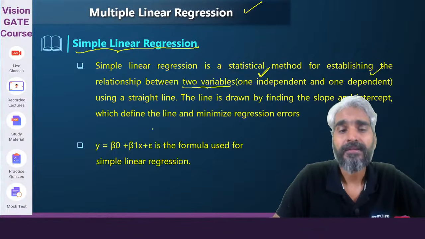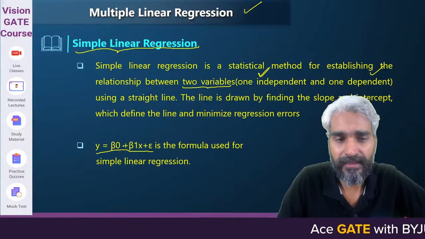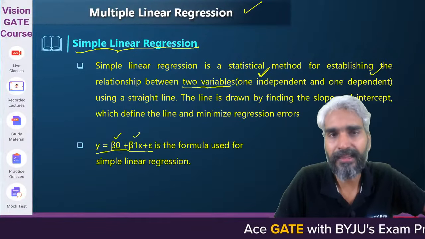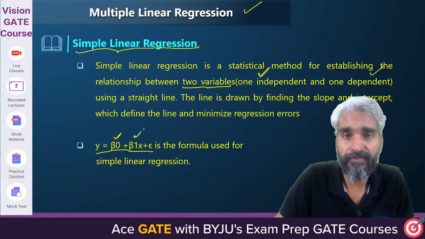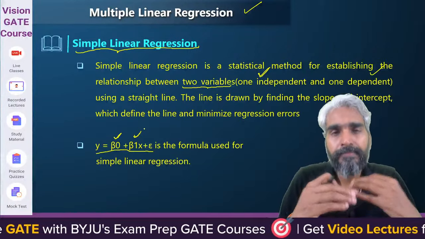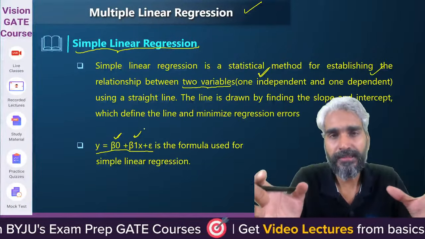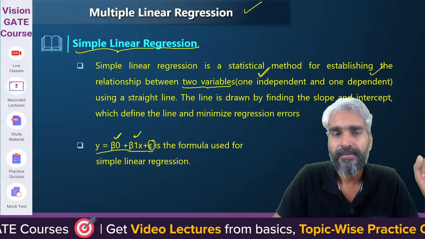This is basically the equation for the simple linear regression. So beta 0 and beta 1 are the coefficients. Beta 0 is the intercept and beta 1 is the coefficient which we need to identify based on the concept of minimizing this particular error factor E, right?